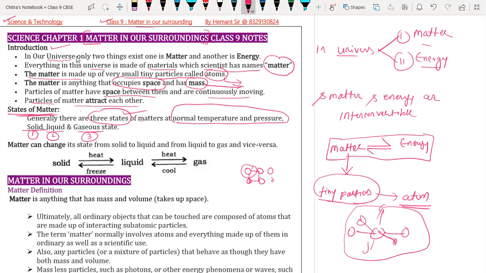Matter can change its state from solid to liquid, from liquid to gas, and vice versa. That means we can convert gas into liquid, and liquid into solid also. So by this process, we can say the states of matter are interconvertible. By increasing the temperature, we can convert solid into liquid and liquid into gas. And by decreasing the temperature, we can convert gases into liquid and liquid into solid.